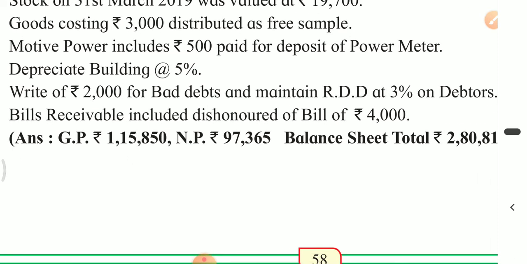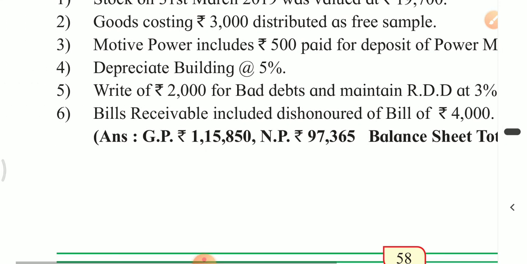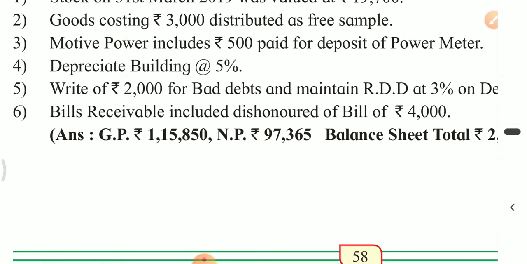Write off rupees 2000 for bad debts, these are new bad debts, and maintain RDD at 3% on debtors. And see the sixth adjustment, which is important. Bills receivable included dishonored bill of rupees 4000. So before we calculate RDD, we must adjust this dishonored bill. Here, before the fifth adjustment, we will have to consider the sixth adjustment because bills receivable included a dishonored bill.